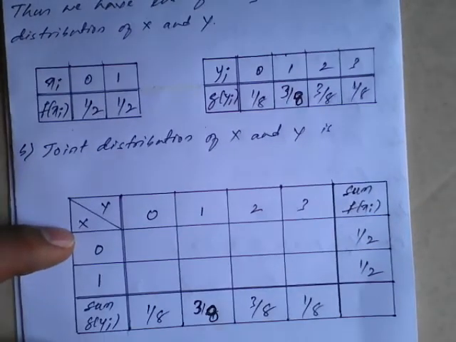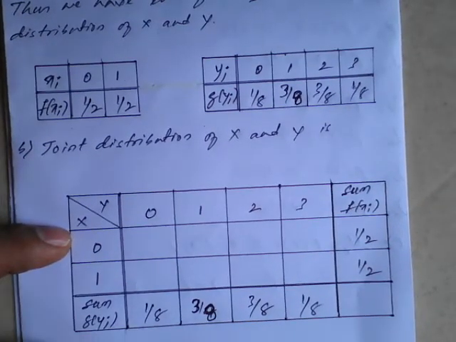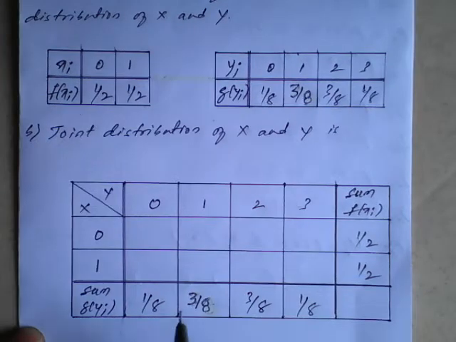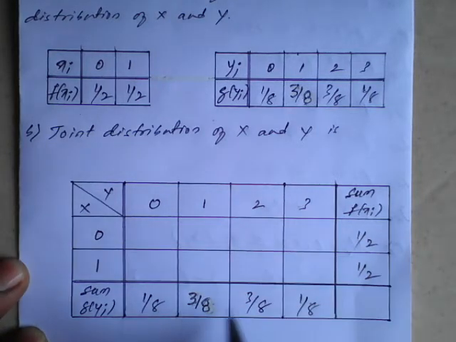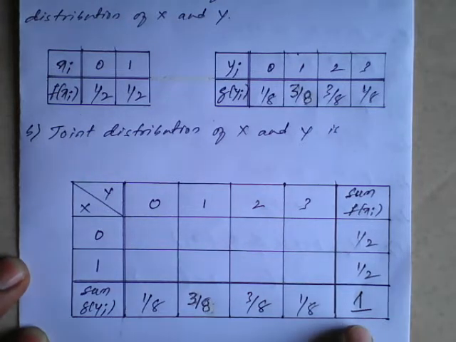Once we got this, we can say this is the distribution table. I have corrected it: 1 by 8, 3 by 8, 3 by 8, 1 by 8. So 1 by 8 plus 3 by 8 is 4 by 8, 4 by 8 plus 3 by 8 is 7 by 8, and 7 by 8 plus 1 by 8 is 8 by 8. If you add both vertically and horizontally, the result is 1. This should compulsorily be satisfied.